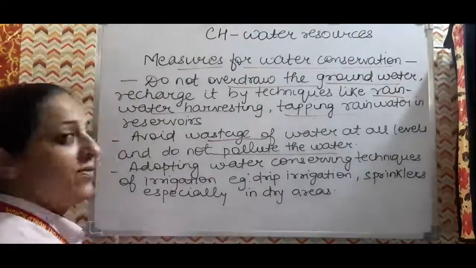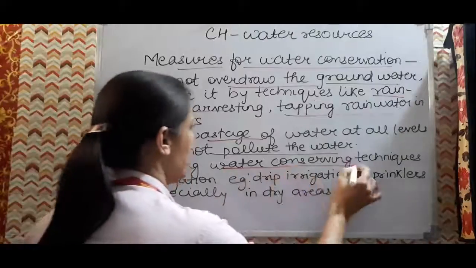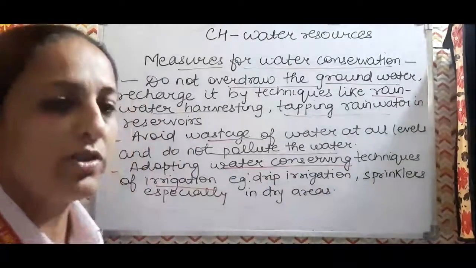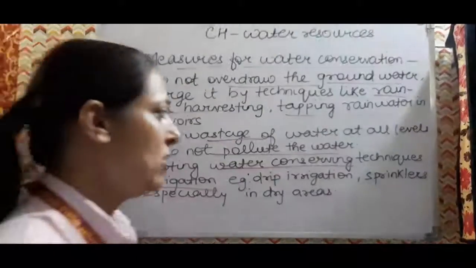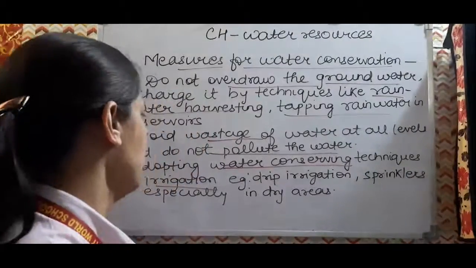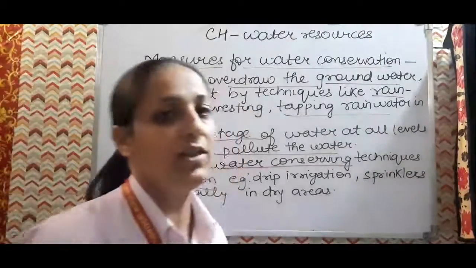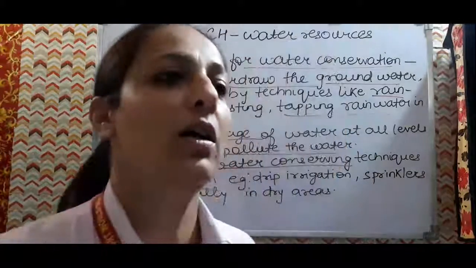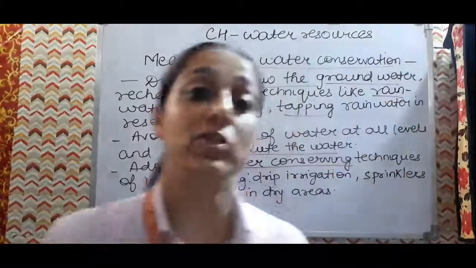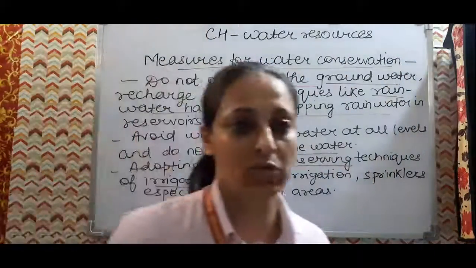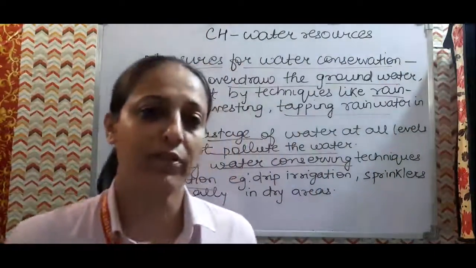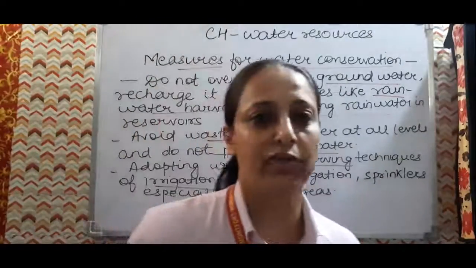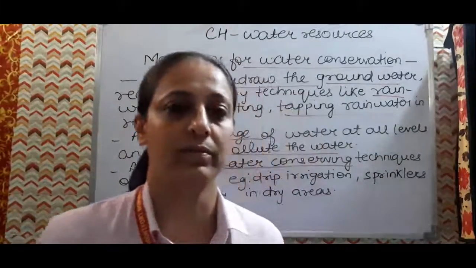Then what else can we do? We can go for water conserving techniques in our agriculture. For irrigation, we can go for drip irrigation, which is used in the polyhouses and in the open fields also. Sprinkler systems, especially in the dry areas, we can go for these kinds of irrigation techniques, rather than going for crops which are water intensive, which require more irrigation. We can go for other kinds of crops, the high value crops. Medicinal herbs are there. So these kinds of crops will conserve our water.